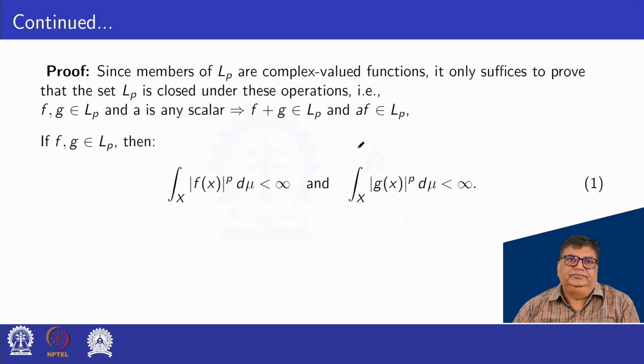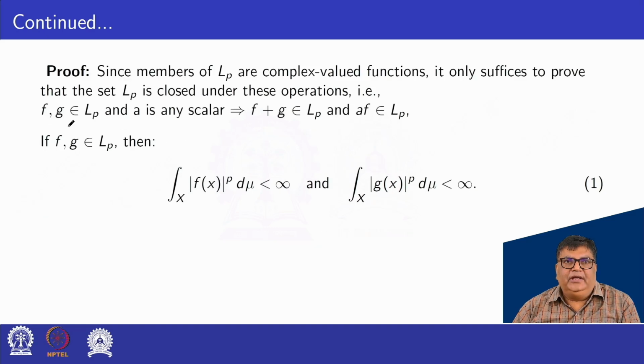If f, g belong to LP, then the integral over X of mod f(x) power p d mu is less than infinity, that is integrable. And also g belongs to LP, that is the integral over X of mod g(x) power p d mu is less than infinity.